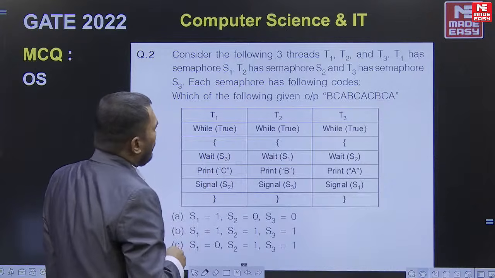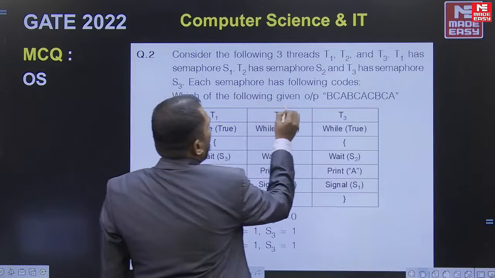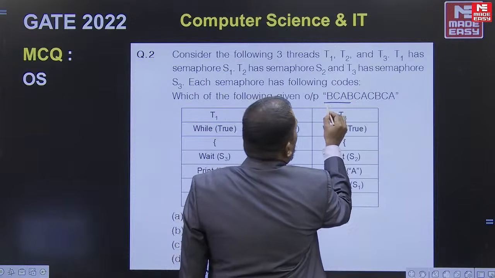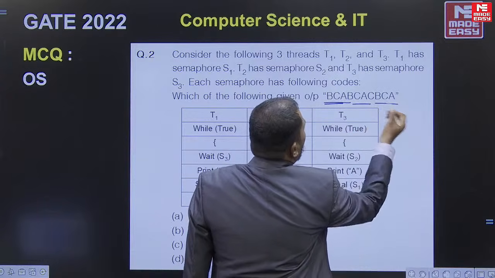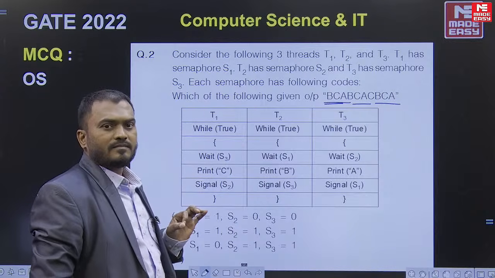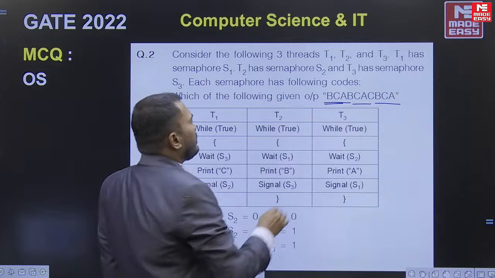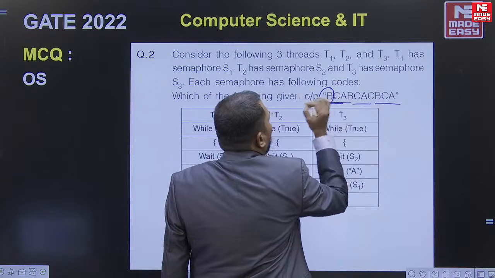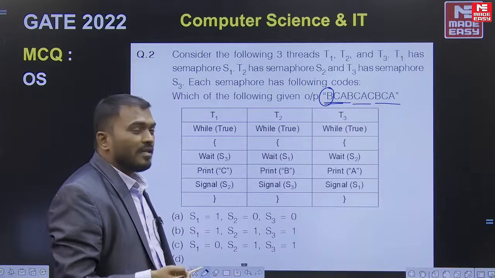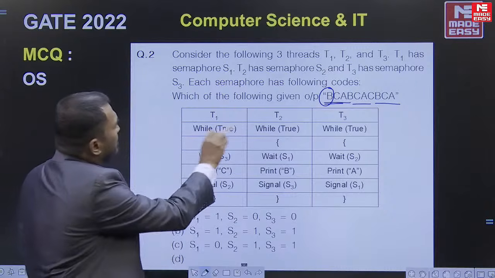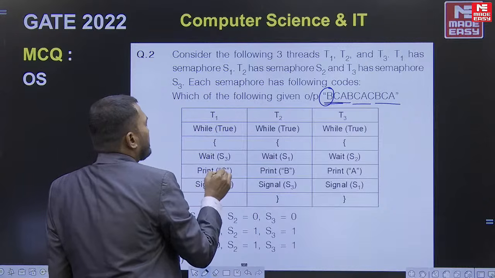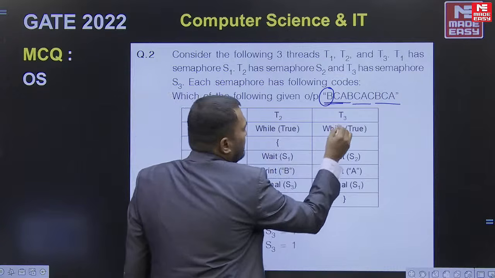What is the question trying to say? Which of the following gives the output BCA? Please understand: which of the following will give the output BCA, whether BCA or CBA, whatever it is. Based on the output string, what output is he expecting? He wants the output to start with B, so B should be printed first. Just understand the code given in the threads. This one prints C first, this one prints B first, and this one prints A first.